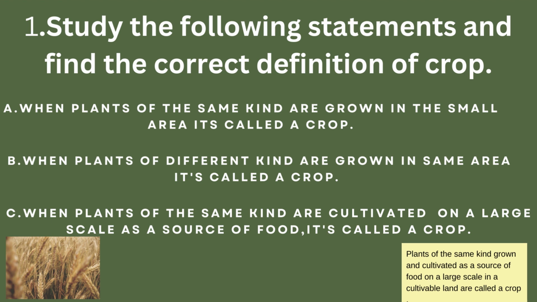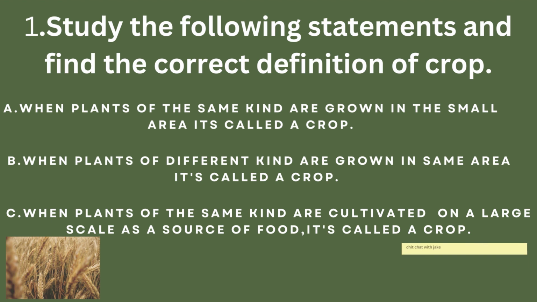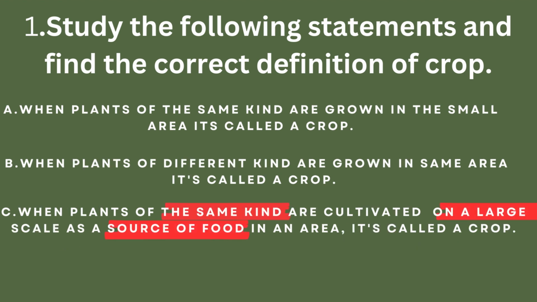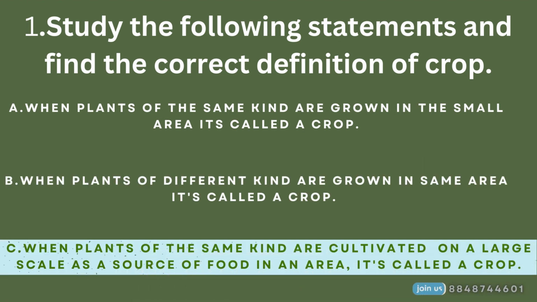Wheat crop would mean that all plants grown in that particular field would be wheat. Rice crop would mean that all plants grown in that particular field would be rice. And so on. So let's see the options and find the correct answer. Correct answer is option number C.